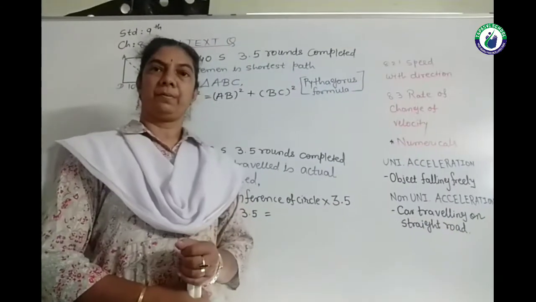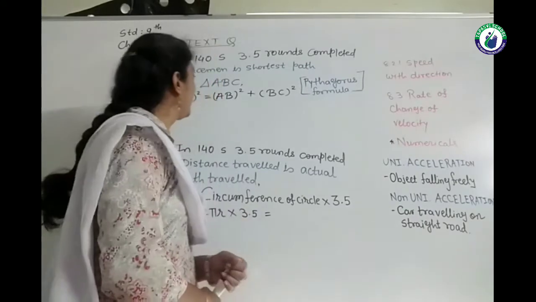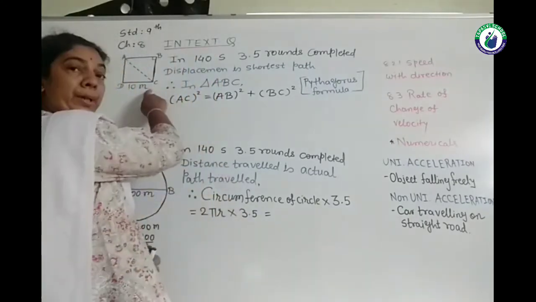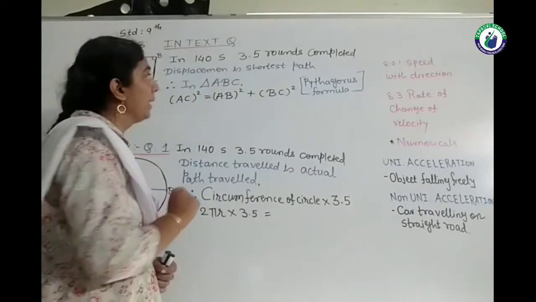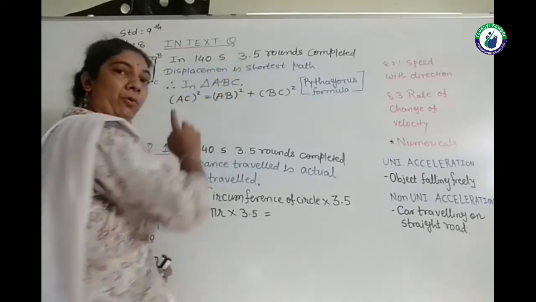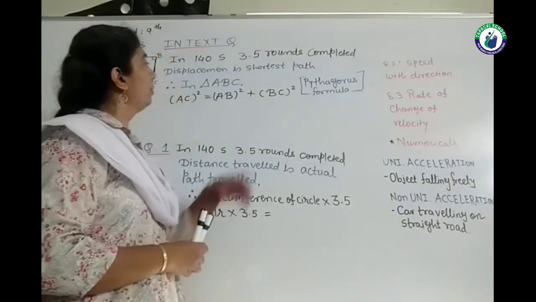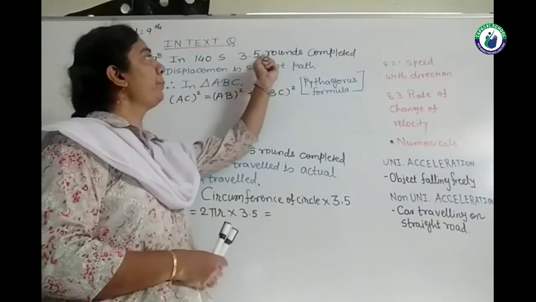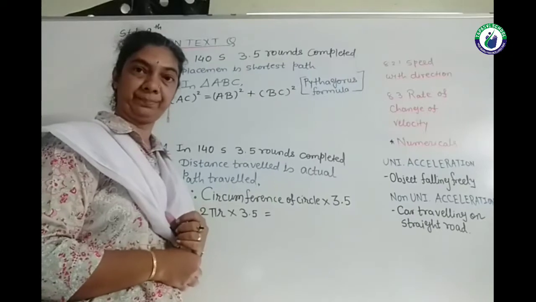Now let us solve the numericals in detail. We have seen that a farmer is moving on a square field. Total time we have converted into seconds was 140 seconds. So he can complete 3.5 rounds in this time interval.